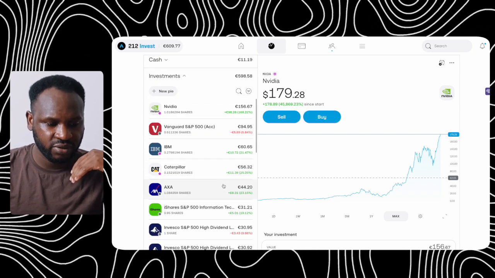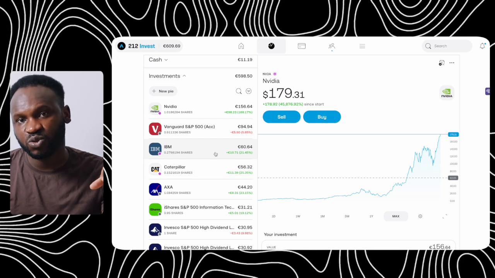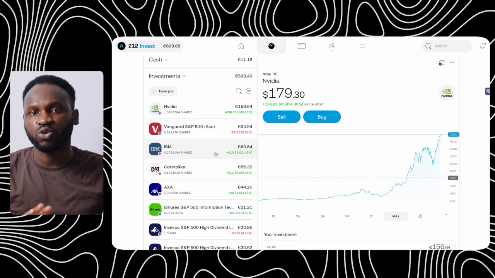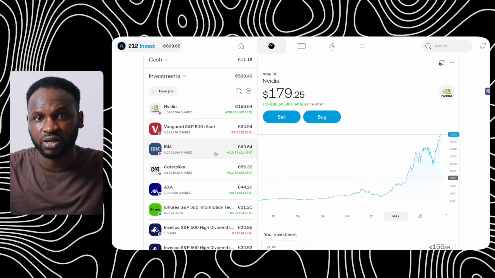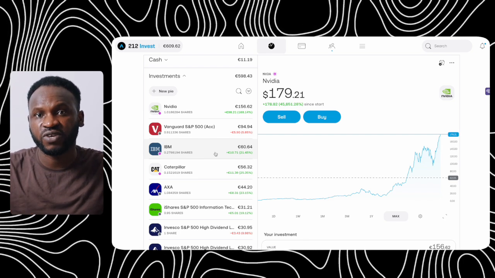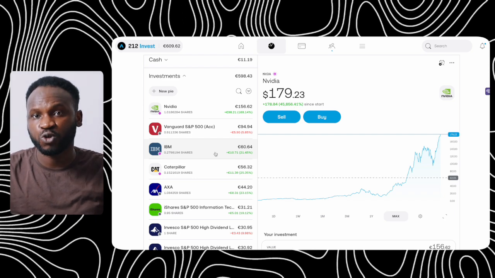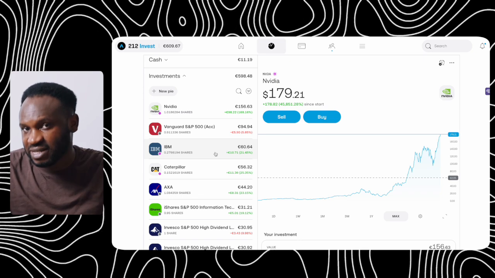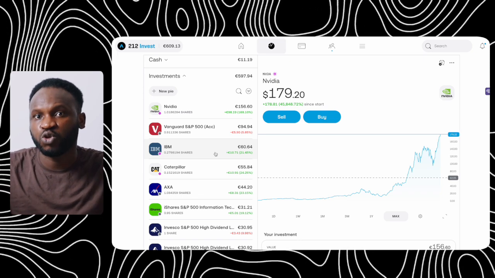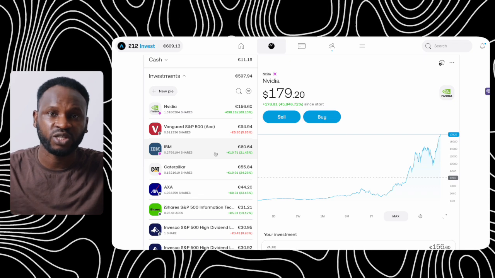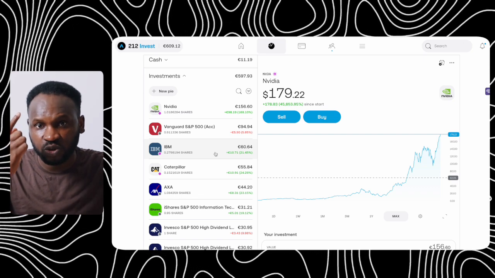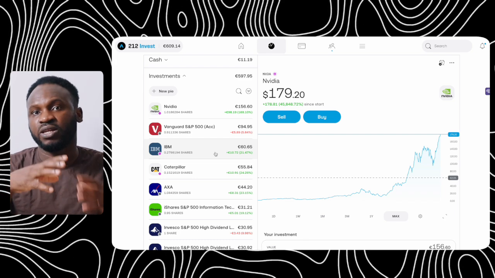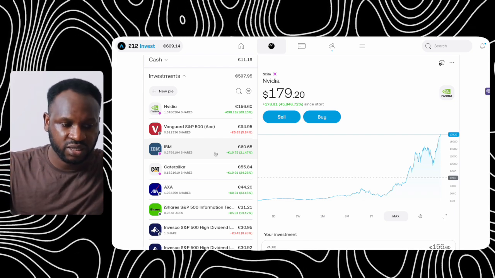And if we scroll down here, you can see Nvidia. So what I did, I invested into the S&P 500 and I invested into individual stocks. I don't want you to use this method. This is just for educational purposes. The purpose of this video is for you to invest into the S&P 500 because it's more secure than individual stocks. I invest into individual stocks because I like them and I feel like I can take that risk. So you should do research before you take any risk of investing into individual stocks, which are one-share stocks only. But when you invest into the S&P 500, you invest in 500 companies. So that is one thing that I want to let you know.